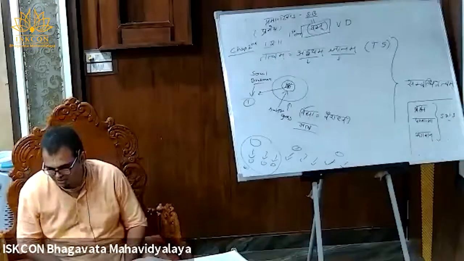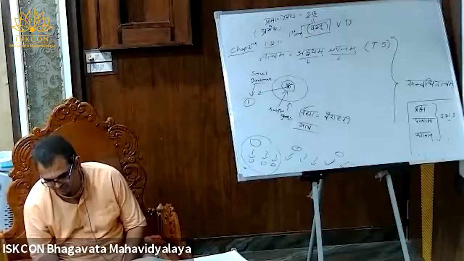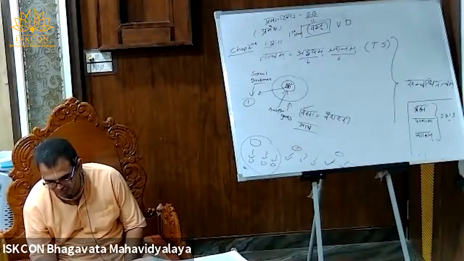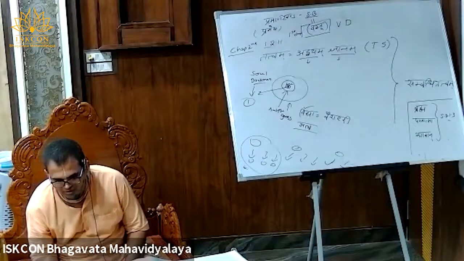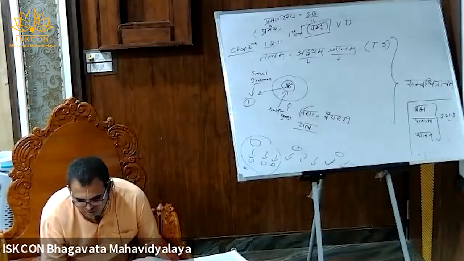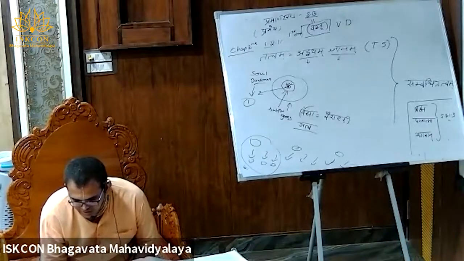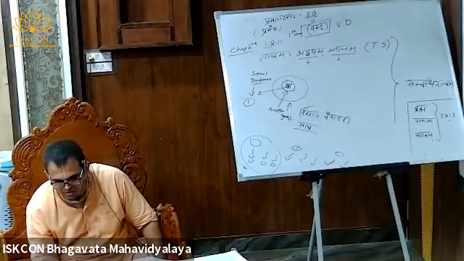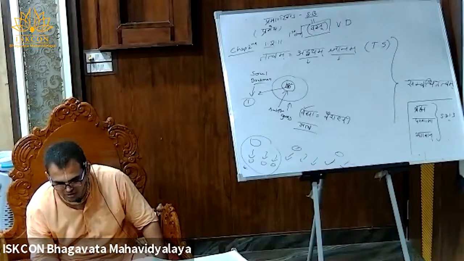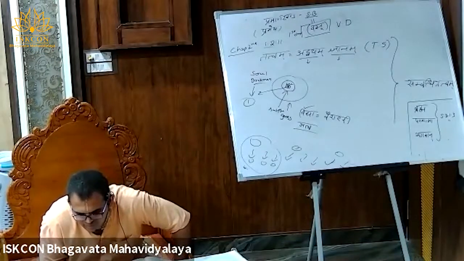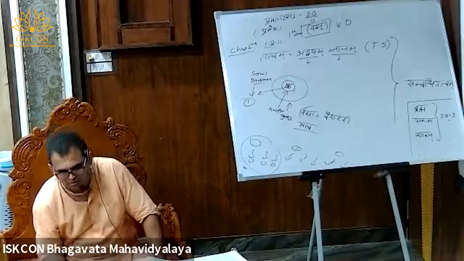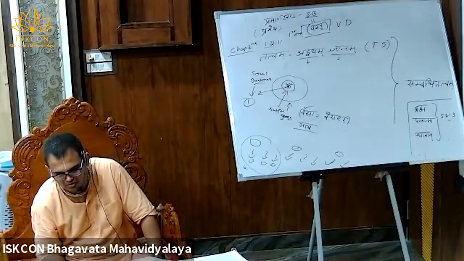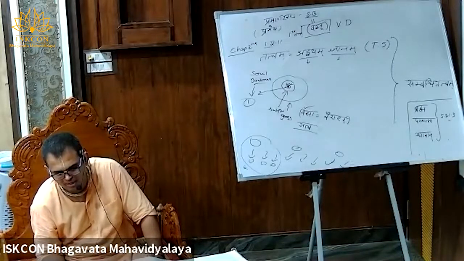Tatha cha sati tasmin tritiyah. Evam abhasyam.